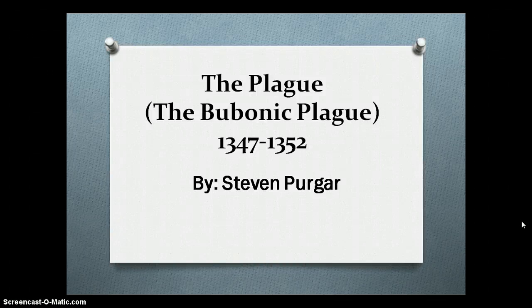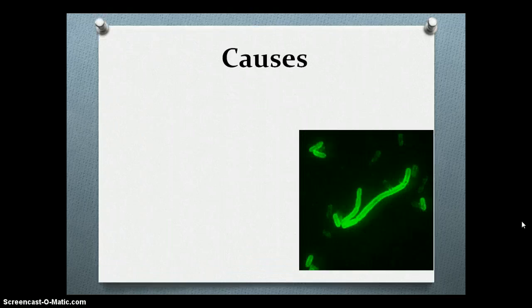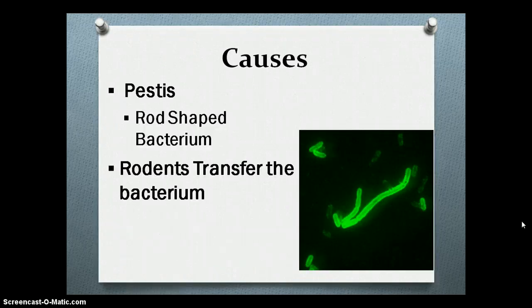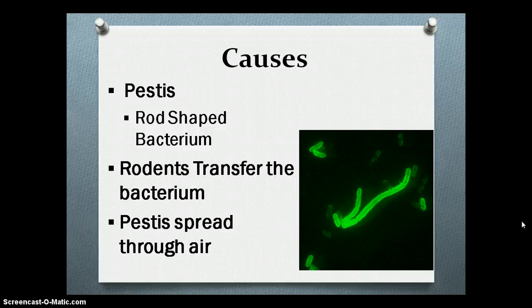Today we are going to be learning about the plague, which is called the Bubonic Plague, from 1347 to 1352. Causes. The cause of the Bubonic Plague was a bacterium called Yersinia pestis, which is a rod-shaped bacterium. The bacterium is usually found in rodents, other small animals, and fleas. Pestis is known to spread through the air at large rates and is also transferred from rodents.